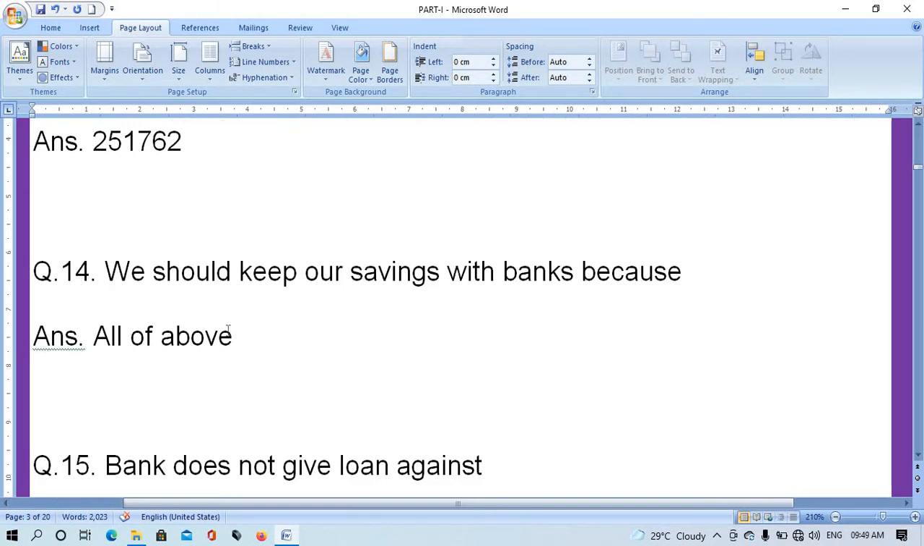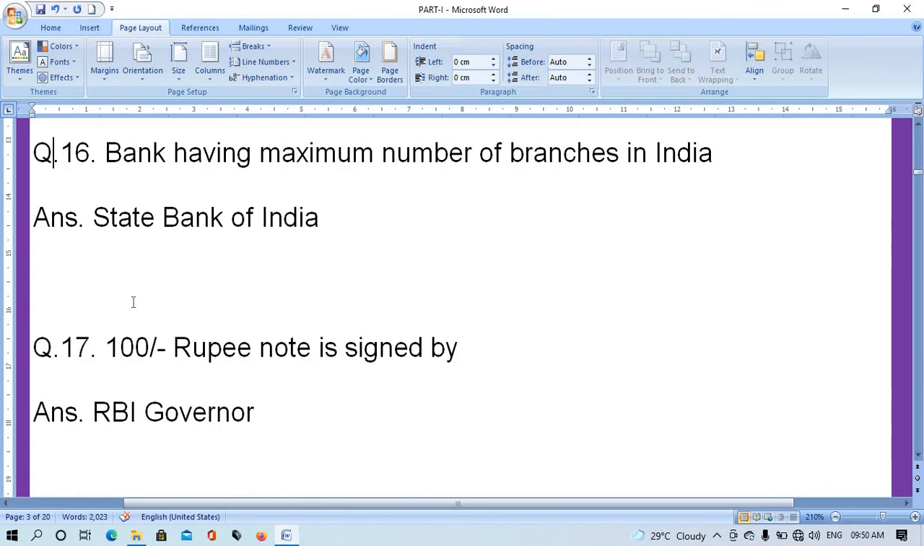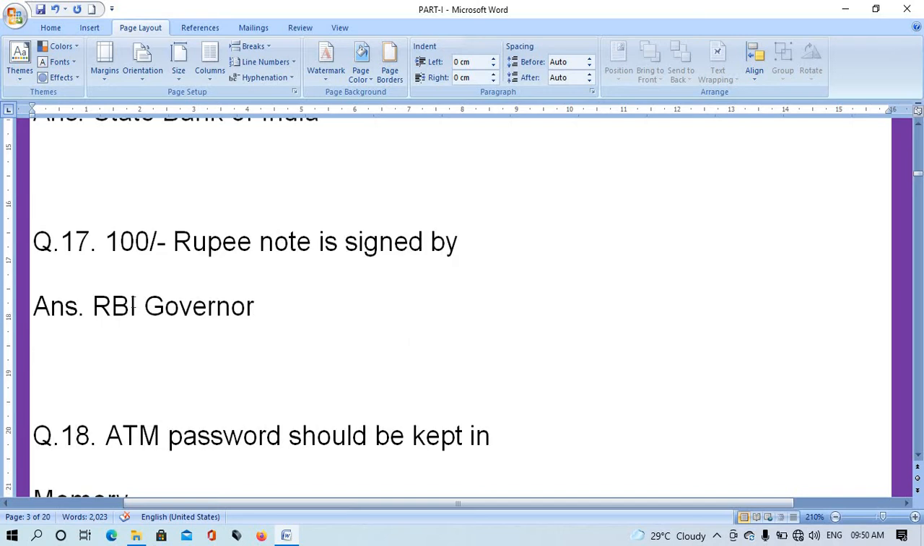Question number 14. We should keep our savings with banks because... the right answer is option D, all of the above. Question number 15. Bank does not give loan against... the right answer: lottery ticket. Question number 16. Bank having the maximum number of branches in India? The right answer is State Bank of India. Question number 17. A 100 rupees note is signed by? The right answer is RBI Governor.